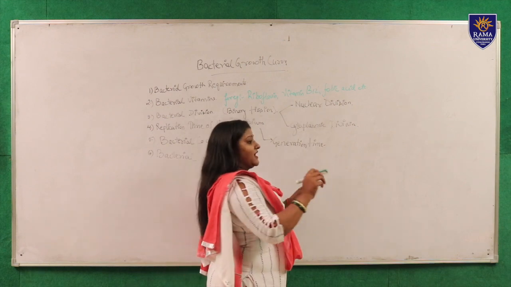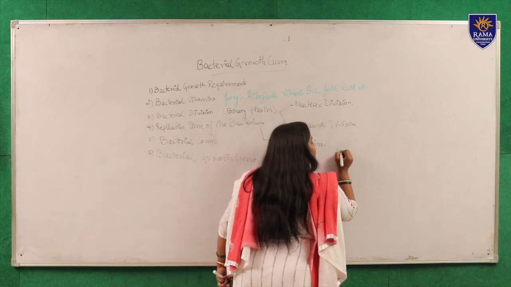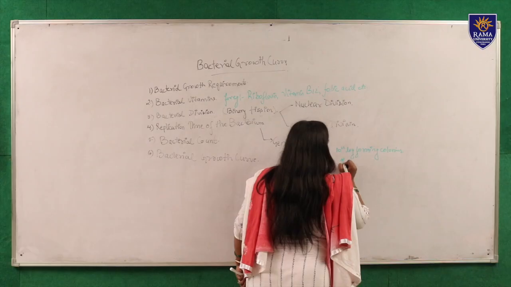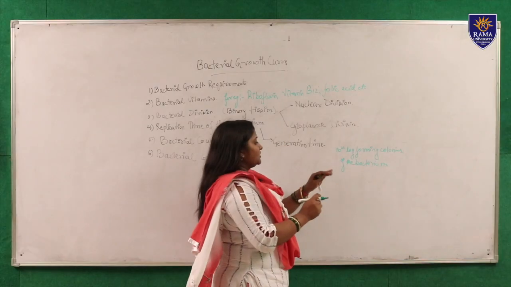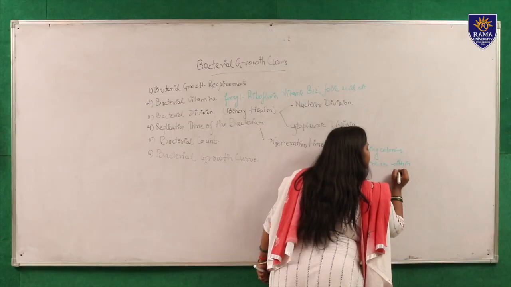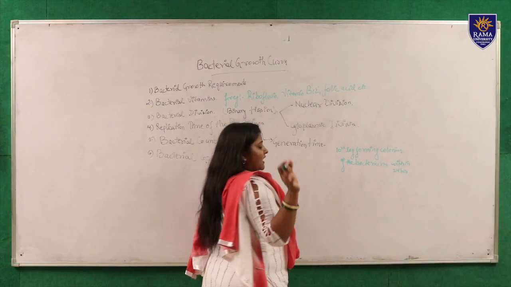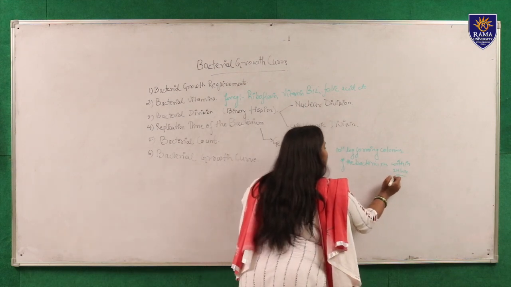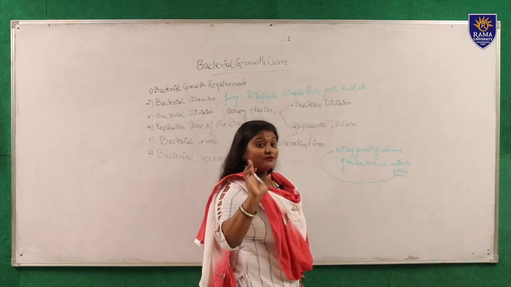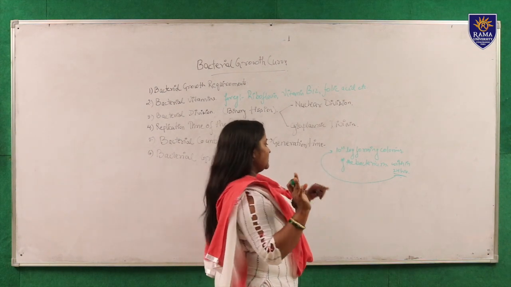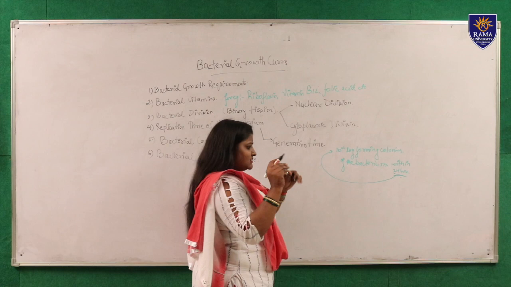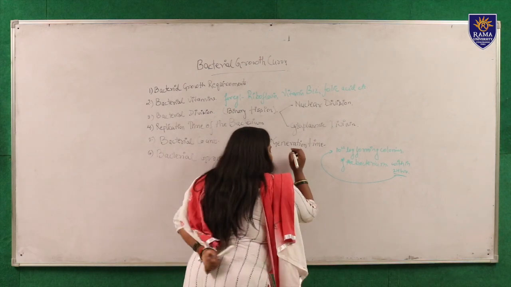It is exponential, and it is about 10 to the power 21 colony forming units. This is the time for a bacterium within 24 hours. You can imagine that within 24 hours approximately 10 to the power 21 colony forming units from only one bacterium are produced. So this is the generation time. Now let's talk about some bacteria and their generation times.